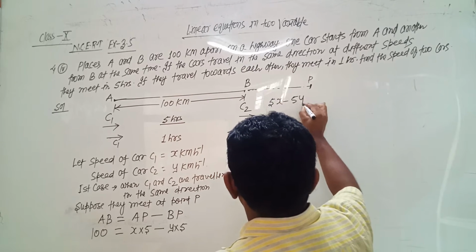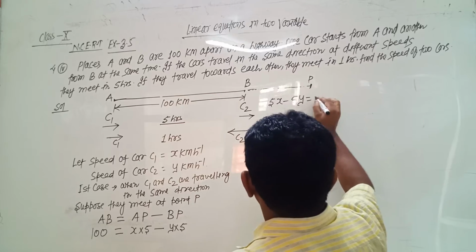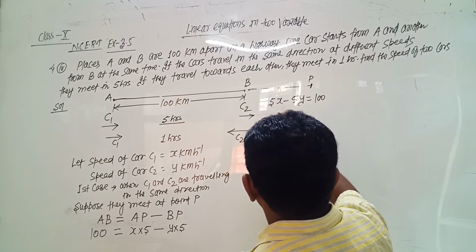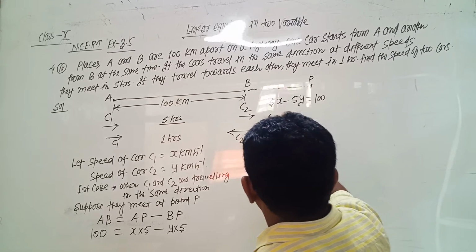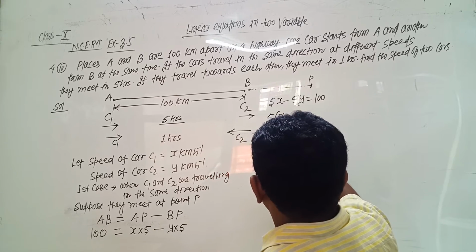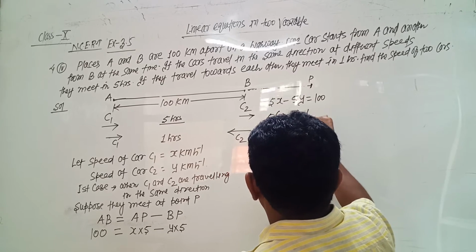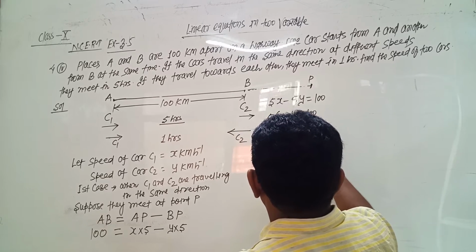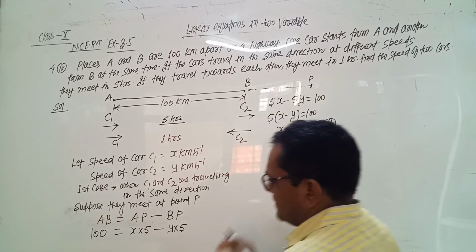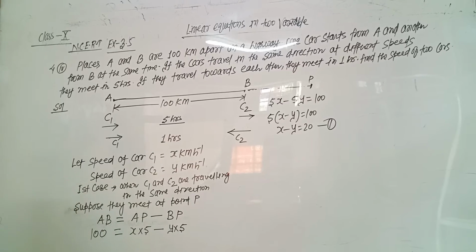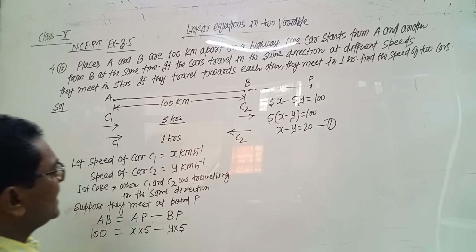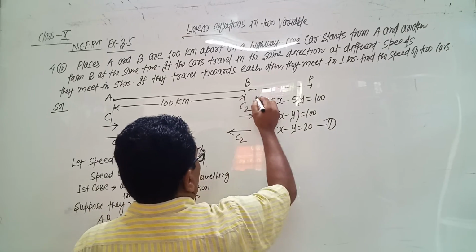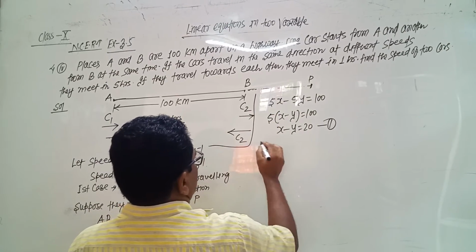5x minus 5y equals 100. From both the terms, we take 5 as common. So x minus y equals 20. So this is the first equation when they are traveling in the same direction. Now second case. Now we take the second case.